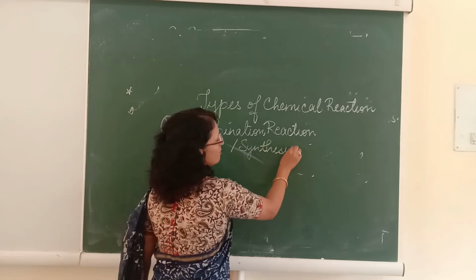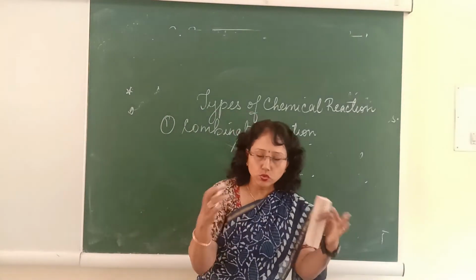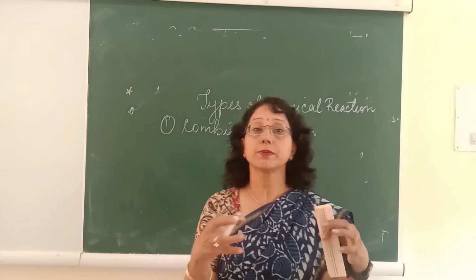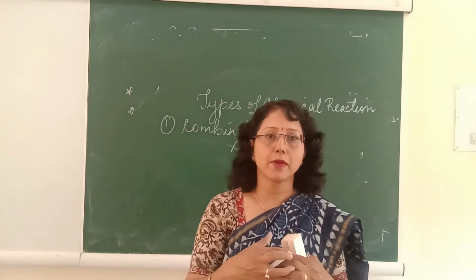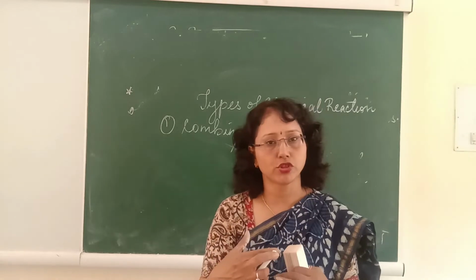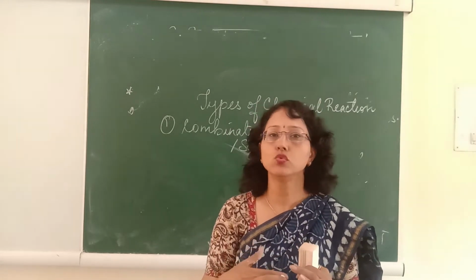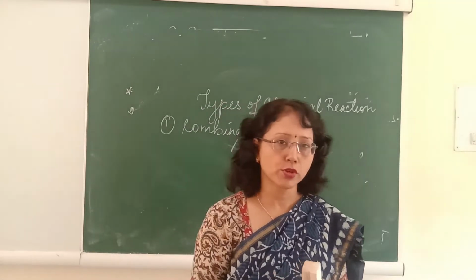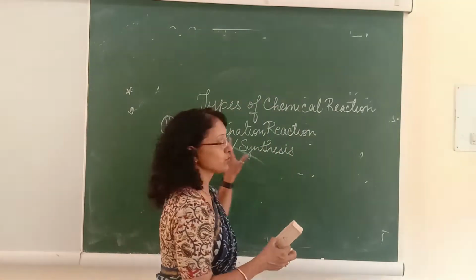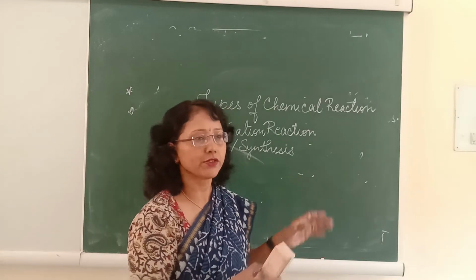The word combination says two things are combining, two substances or two elements are combining. So when there is an addition of two elements or two reactants, a product is formed. So this combination reaction is also called a synthesis reaction.